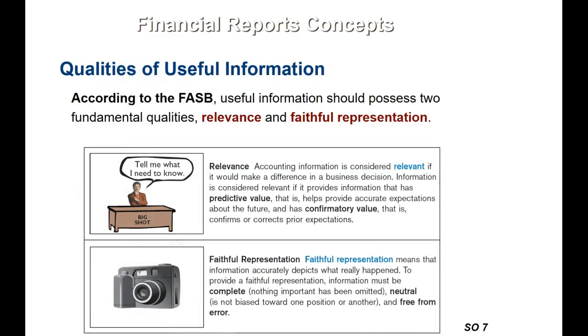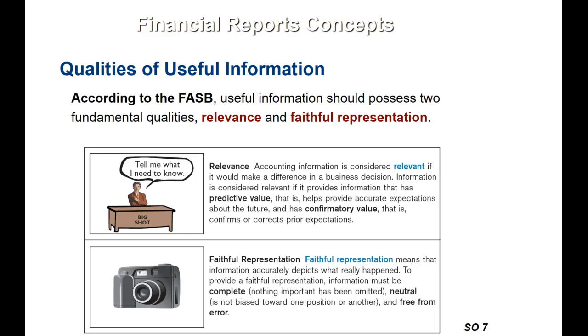transaction. Now, according to FASB, the information should be relevant and faithfully represented of the transaction that took place. This information is communicated through financial statements. So information that is relevant is accounting information presented on the financial statements that would make a difference in the decision maker's mind.